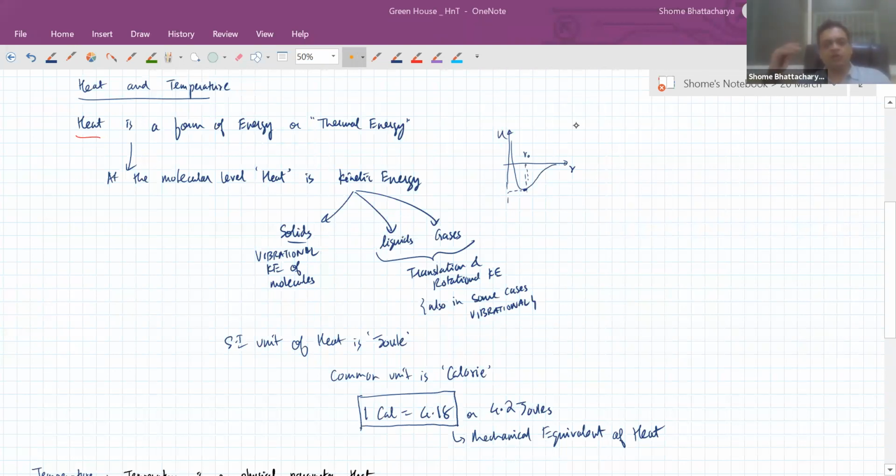So all surfaces are constantly in the process of radiation. For example, when you see a hot material like a glowing piece of metal, because its temperature might be very high, or you see burning coal in a coal fire, when you see it glowing, that color that you see is because of the electromagnetic radiation. After all, light is also electromagnetic radiation. So radiation is happening all around us all the time. Any object that you see, you're able to see its color because it is radiating light waves. But the higher the temperature, the more the rate at which this radiation happens.